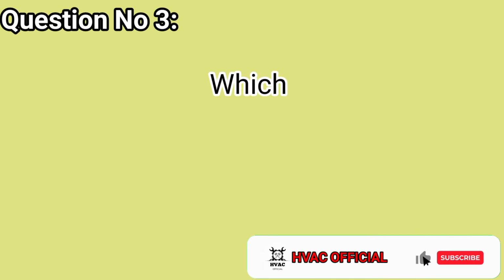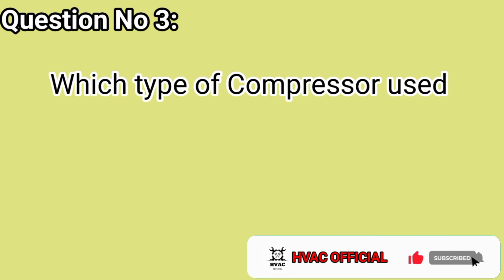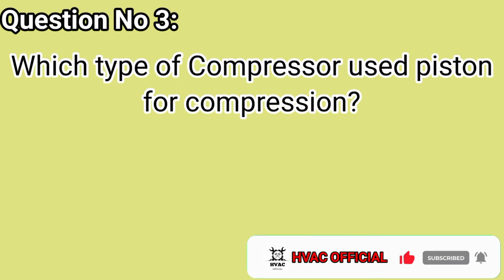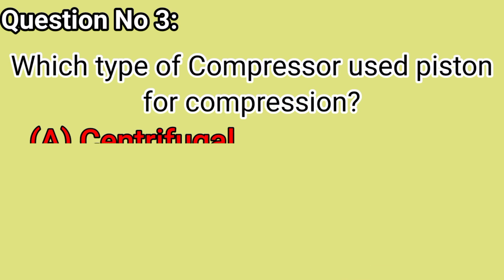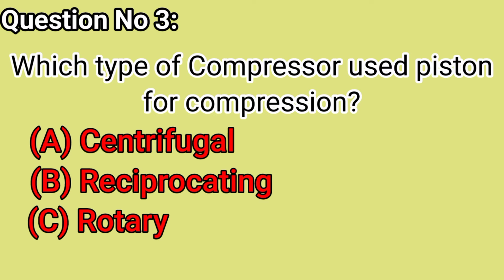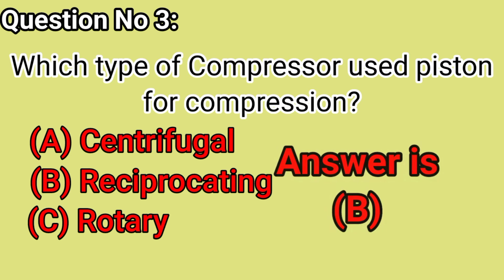Question number 3. Which type of compressor uses a piston for compression? A. Centrifugal, B. Reciprocating, C. Rotary. Answer is B.